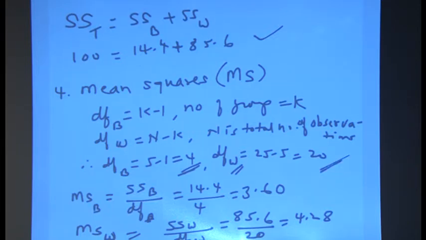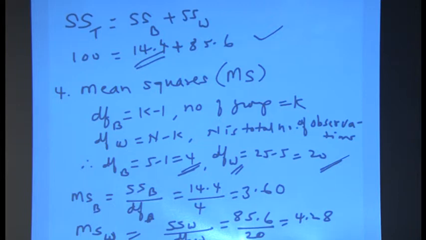Now we are finding the mean square for between groups. So, mean square for between groups, that is MSB, equals SSB divided by degrees of freedom of B. We know the sum of squares of B is 14.4, that is here. When you divide by degrees of freedom of B, that is k minus 1, the number of groups minus 1, which is 4.